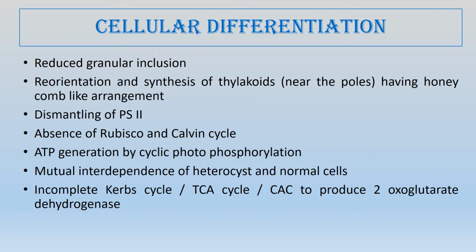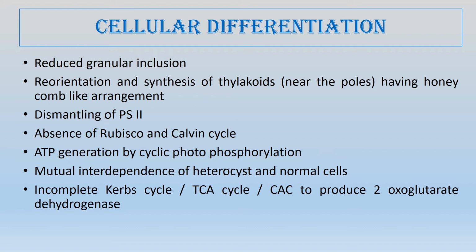There is also a reduced amount of granular inclusions inside the cytoplasm. Also, the number of thylakoids increases, and they become oriented towards the pole and appear like a honeycomb-like structure. In this honeycomb-like thylakoid structure, most of the cyclic phosphorylation occurs.